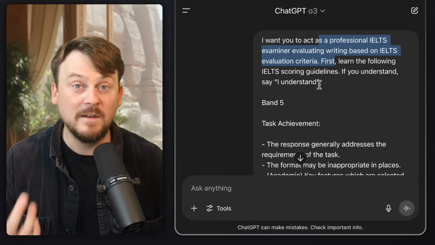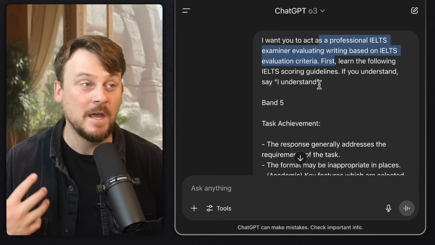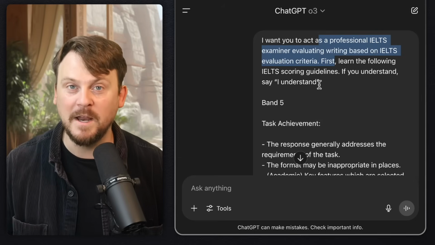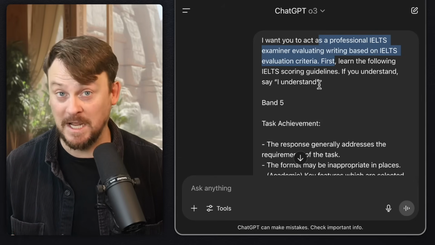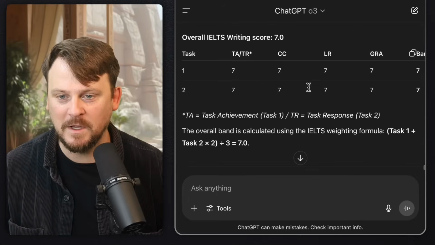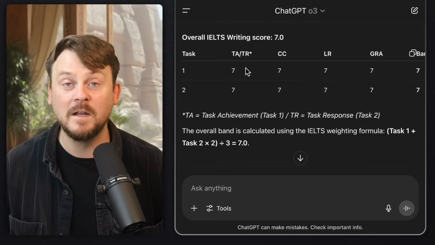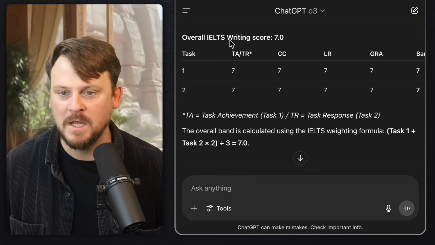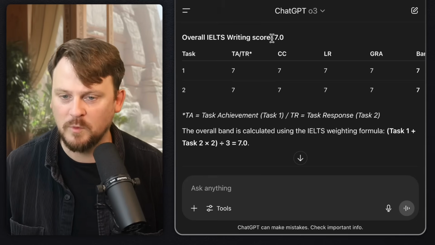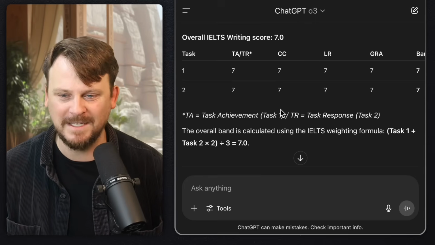So I'm going to then give the rules and explanation and explain a bunch of things that I want, and then I'm going to provide a sample, and I'm going to get a score based on that, right? So we're going to zoom past that very quickly, provide the writing sample, and then look at the score we get. Okay, so your overall IELTS writing score, 7.0, which is pretty much right?